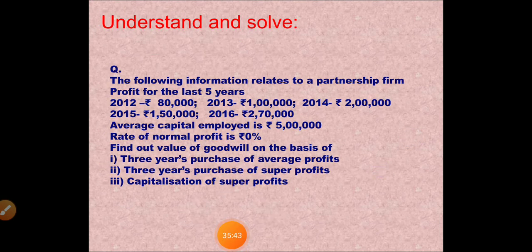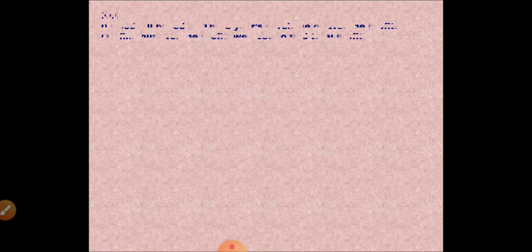Now let us see this question. The following information relates to a partnership firm. Profit for the last 5 years are given: 2012, 2013, 2014, 15 and 16. In my previous video, I told you if the profits for the number of years given is more, but you have to calculate only for 5 years and you find 6 years profit, then take the recent 5 years. Leave the oldest 6th year. Ignore it. Okay. So the profit for 5 years are given. Capital employed is 5 lakhs.